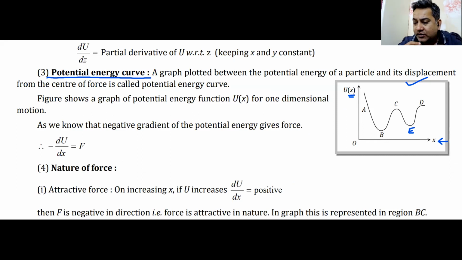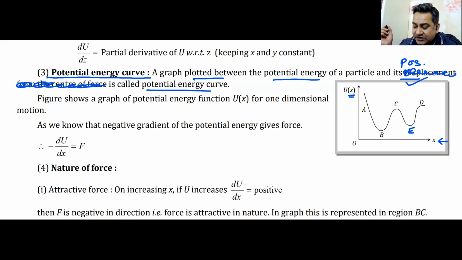I hope you have drawn this graph, this curve. Now let us try to write the same thing that we already know, but now this is only for a one-dimensional force. So everything is in terms of x or y or z only. So what is this graph? This is a graph plotted between the potential energy, U, and the displacement. You may not call it displacement, you may just call it the position of the particle. So I've taken down the displacement and written the position of the particle from the center of the force, and this is called the potential energy graph.